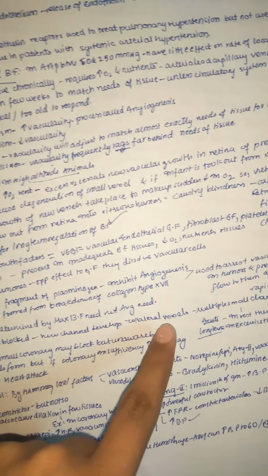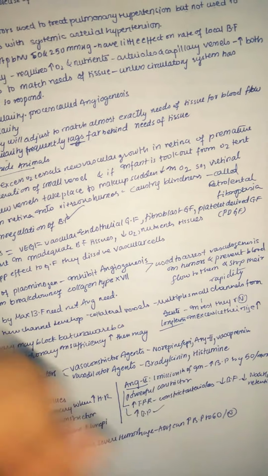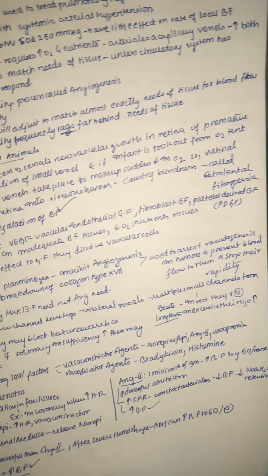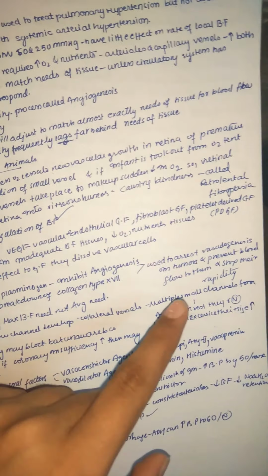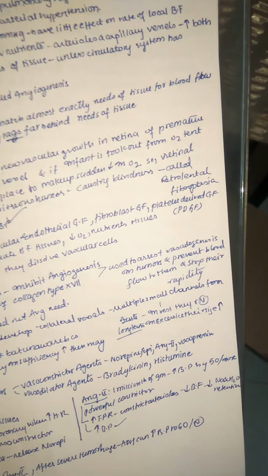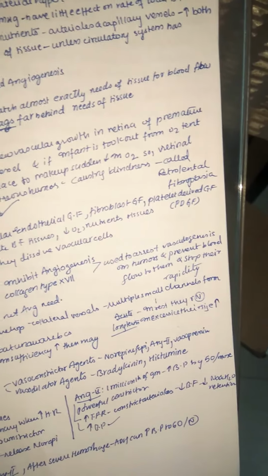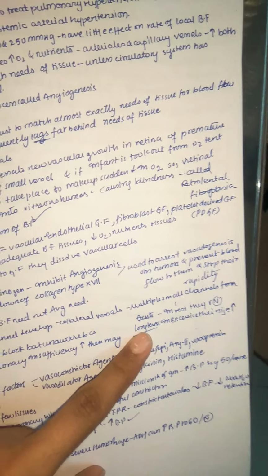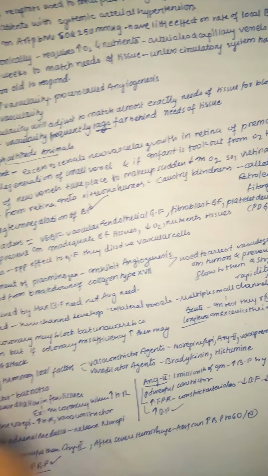These are called collateral vessels. Multiple small channels are formed, especially at rest. If they are formed then, it is called acute. In exercise, if they are formed, then they are called long term. Acute, at rest, they are like normal. So multiple small channels are formed whenever arteries or veins are blocked. At rest they are mainly normal, whereas in exercise you can see their size is increased because it is a long term action. In long term action the size may increase and even the number of vessels may increase, whereas in acute action you can see they are like in normal condition, just with vasodilation or constriction.